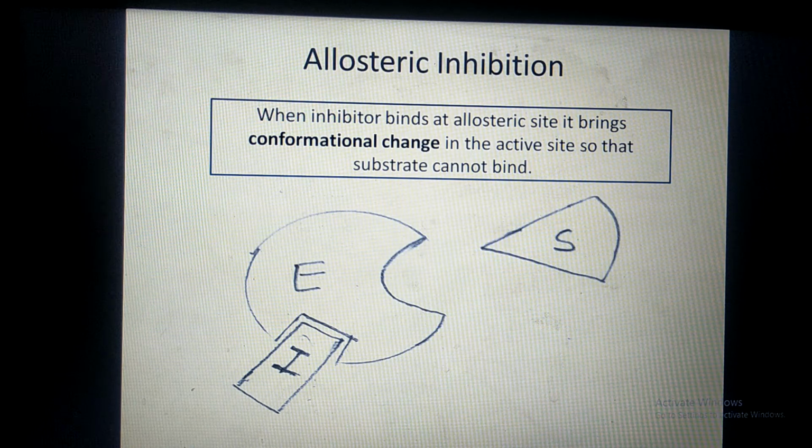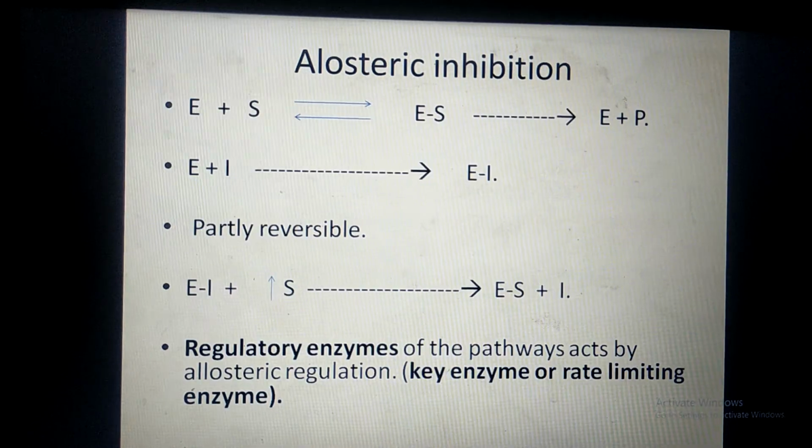So again, this type of inhibition depends upon the mutual concentration of substrate and inhibitor. Those which have more concentration will be able to bind at their respective site. Not only that, after binding at their respective site, they bring the conformational change in the other site.